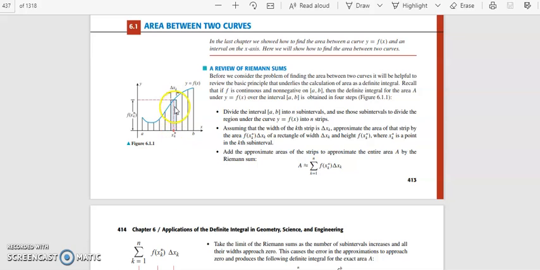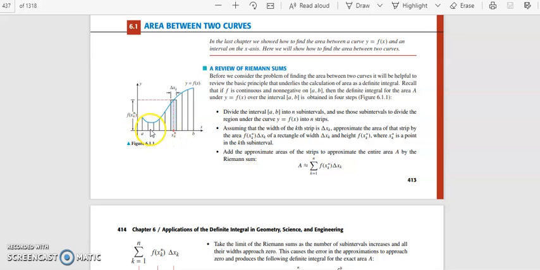Here you have this point xk star, and the function value at xk star is f of xk star. What we need is the portion inside this curve. So the area of this rectangle will be delta xk into f of xk star, where delta xk is the width of this small rectangle.